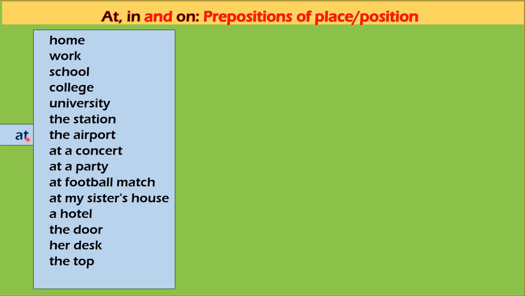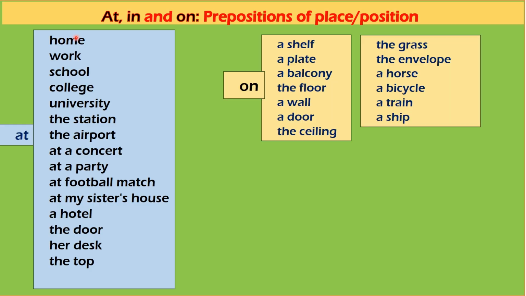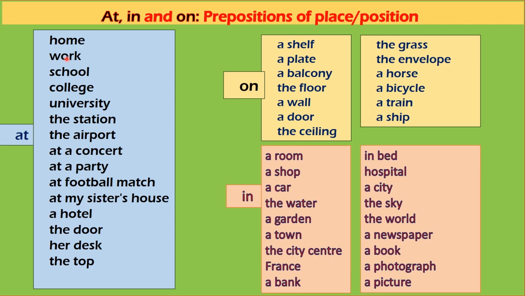Now let's come to another chart. The second chart shows the use of on. On comes before these positions or places. And the third one is in. In is followed by these positional words. You study all these examples and learn the use of prepositions.